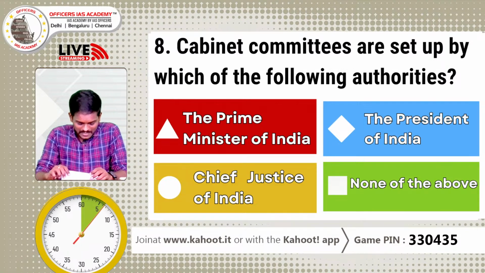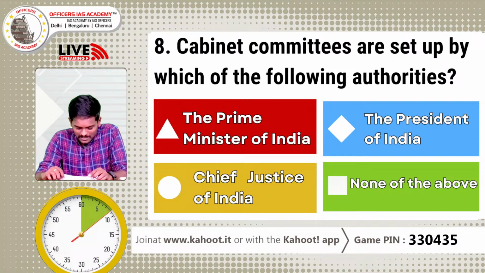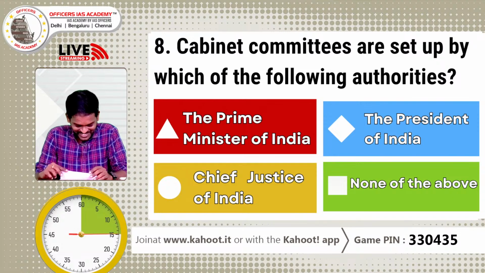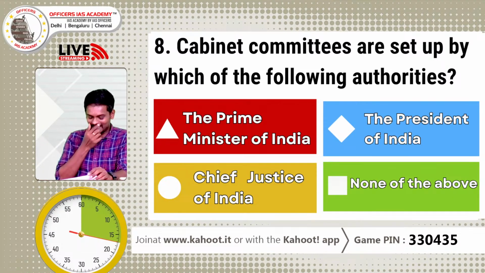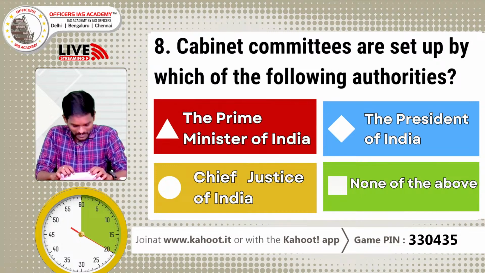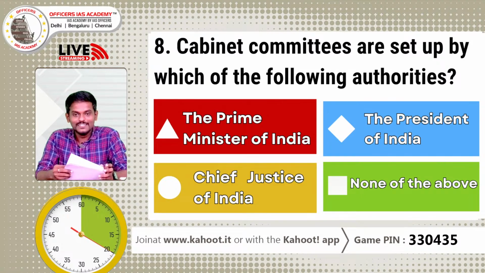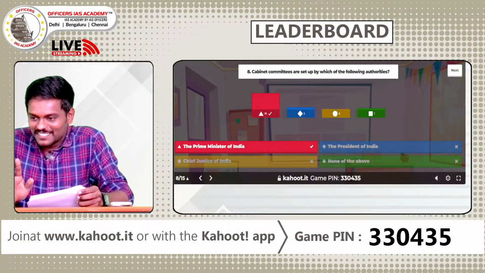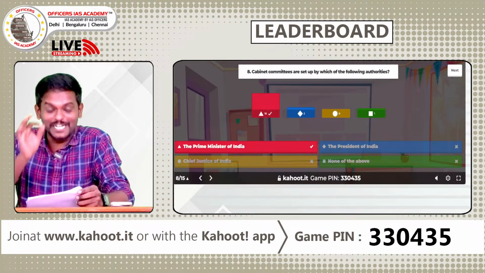Cabinet committees are set up by which of the following authorities? Good overthinking question. A. Prime Minister of India, B. President of India, C. Chief Justice of India, D. None of the above. I'll give you a clue. It's not none of the above. But still, if you overthink, you'll surely get it wrong. Good. Happy that majority got it right. The answer is Prime Minister of India.